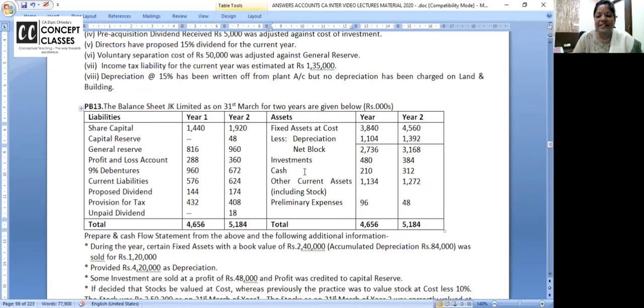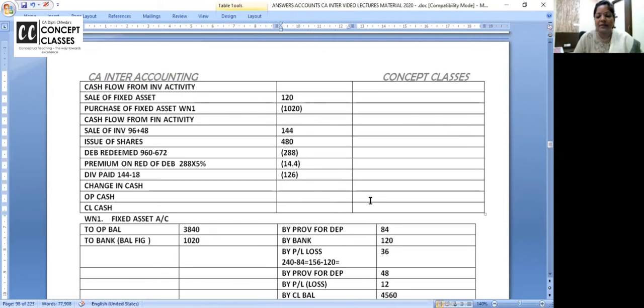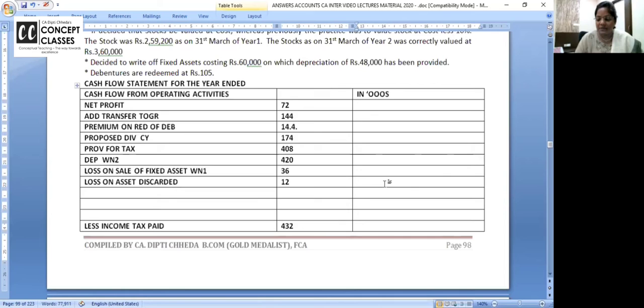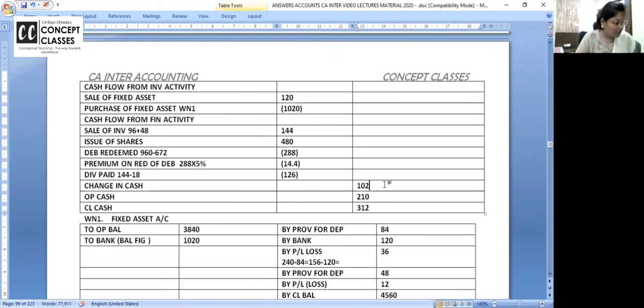What else now? Investment, cash. On seeing cash, your mind should go: is there a bank overdraft? Is there a bank balance? No. So opening cash is 210 and closing cash is 312. So change in cash is coming to how much? 312 minus 210, 102. Change in cash is 102. Done? Am I going fast? Write it down. Opening cash is 210, closing is 312. Change in cash is 102.